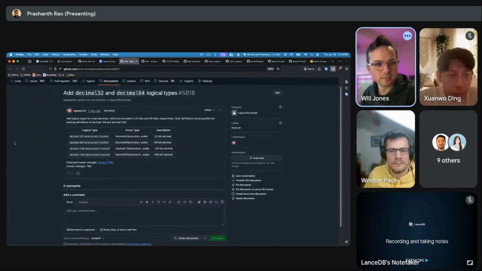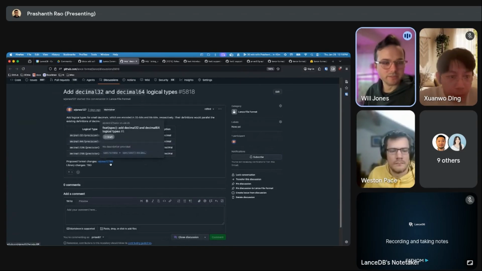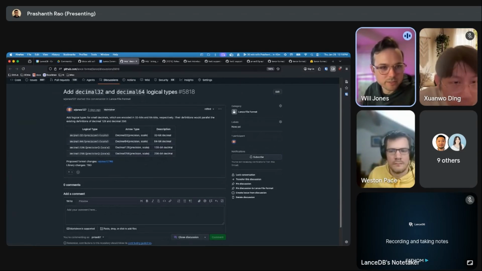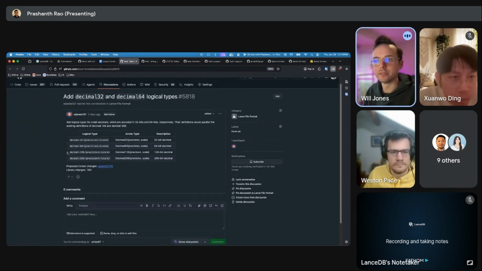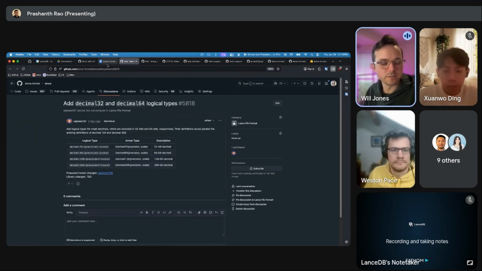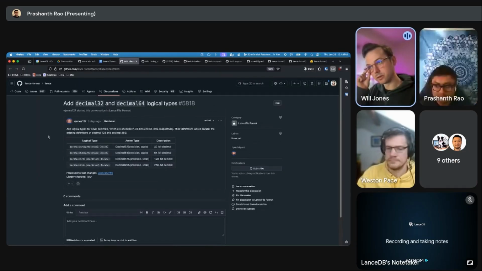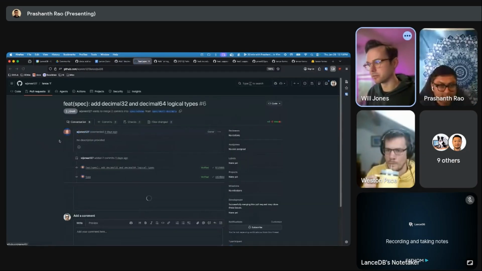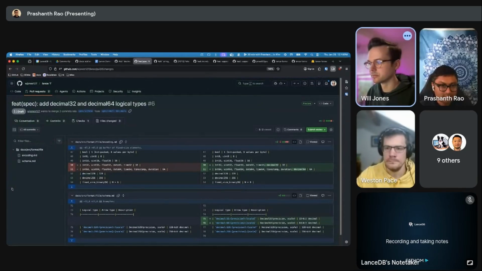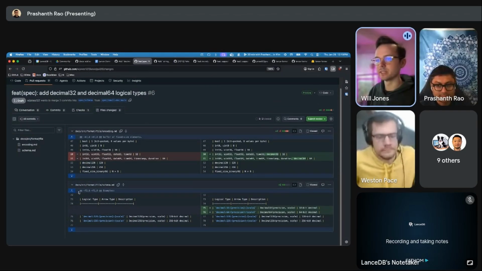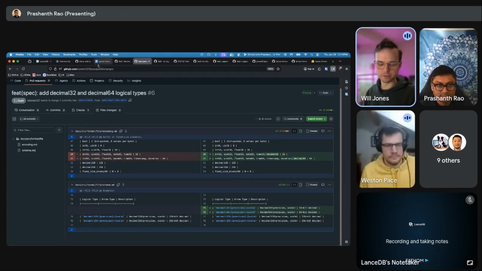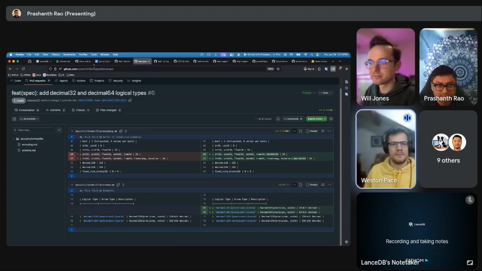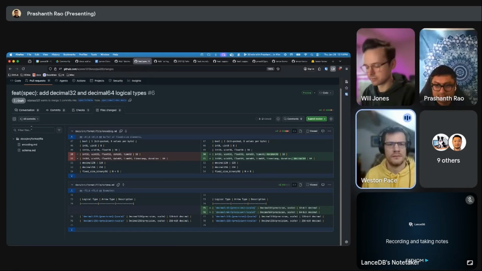Yeah, I think we don't have to go into the decimal 32 and decimal 64. I think it's a more straightforward version of the string concept. But I'll still do a little bit of work clarifying the spec for what logical types are and how schemas work in Lance before I push forward with those, and you just vote. I'm not really opposed to pushing forward anything that's mirroring Arrow types. Okay. I'd only be more hesitant, like, let's get a better definition if we're going to introduce something that is another extension type. Yeah.